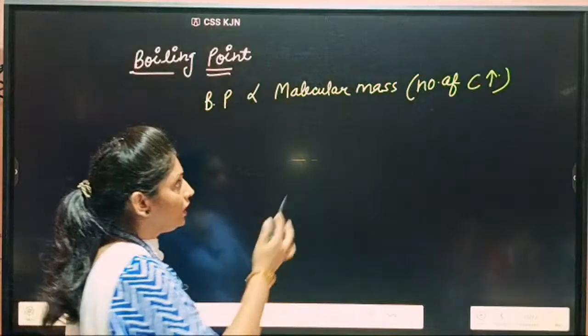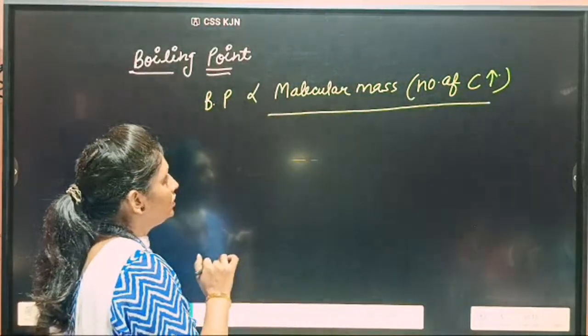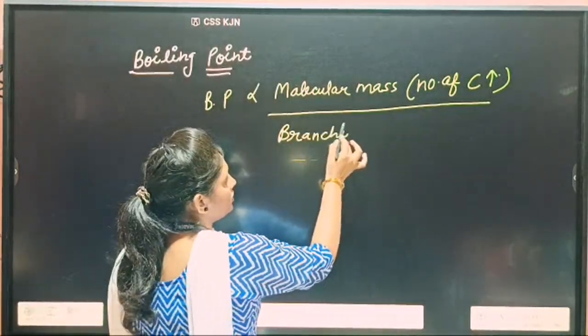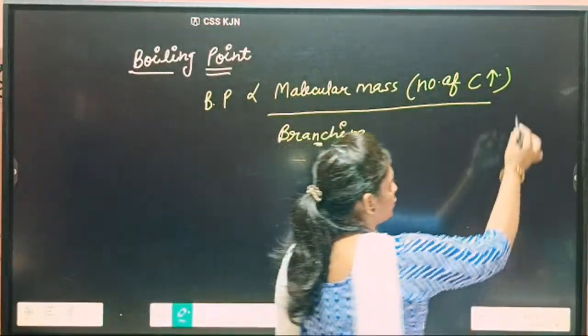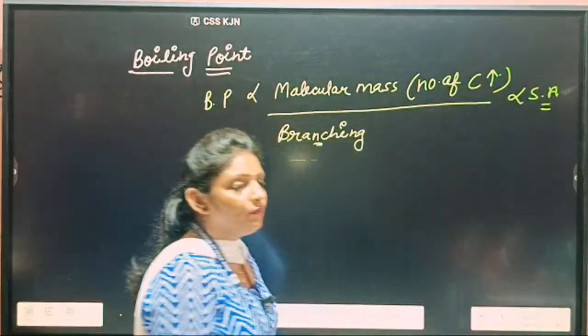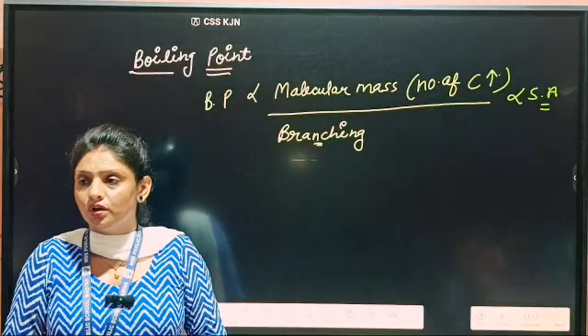If molecular mass increases, then boiling point increases. It is directly proportional, but it is inversely proportional to the branching, and it is directly proportional to the surface area. By this, we can compare aldehydes to aldehydes only, ketones to ketones only.